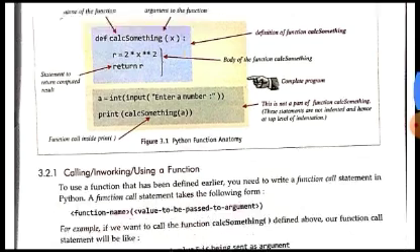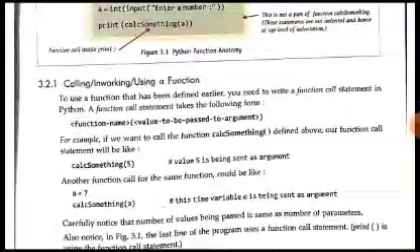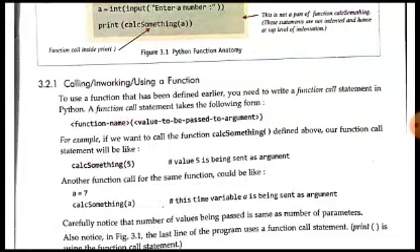Now how can you call or use a function? To use a function that has been defined earlier, you need to write a function call statement in Python. So using function calls, we will be able to call any function in Python, and only then will that function be used and executed in the program. Unless and until we call a function, that function will not be executed. The syntax of the function call statement is like this. First we write the function name, then within parentheses the values to be passed as arguments are specified. This is a very simple syntax for calling any function.